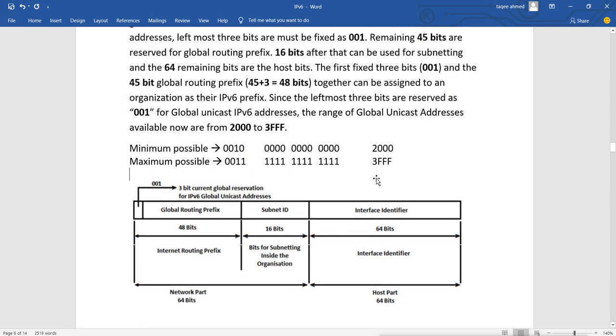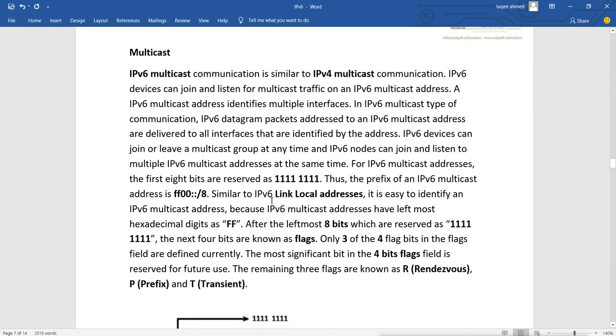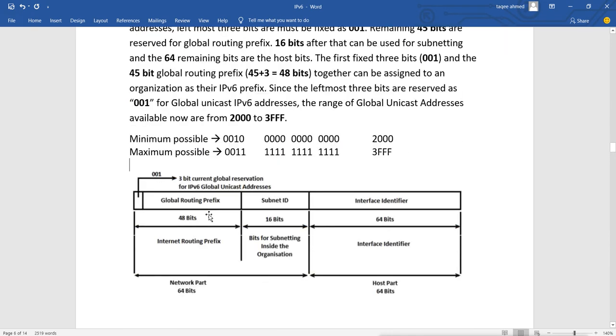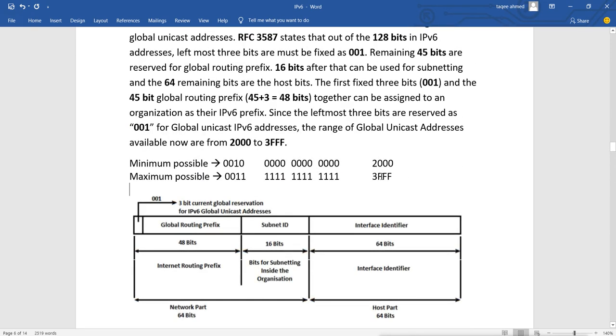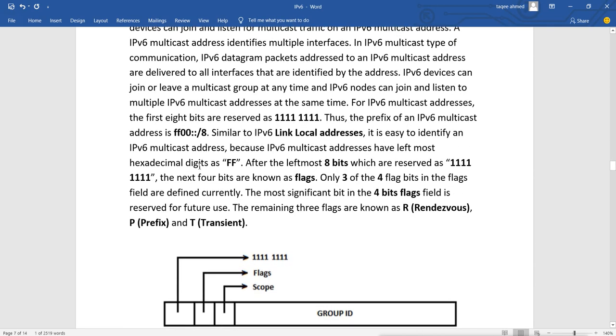And same as here in multicast addresses, only the first 8 bits are reserved. You can have any number after that, but if it is 2 or 3 at the beginning, it is global unicast. Same as here, if you see FF and any number in this part, it can be a multicast address.